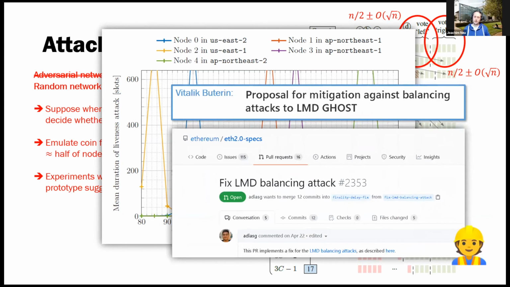So the conversation with Ethereum didn't end with this earlier quote, but there is now in fact a proposal to fix this attack.